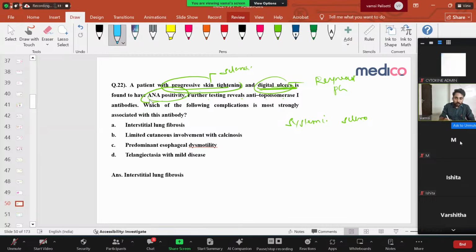Distal ulcers is Raynaud's phenomenon. ANA positive is autoimmune disease. Further testing reveals anti-topoisomerase. That means what is it discussing about? Diffuse cutaneous systemic sclerosis. Diffuse cutaneous sclerosis, not limited cutaneous.